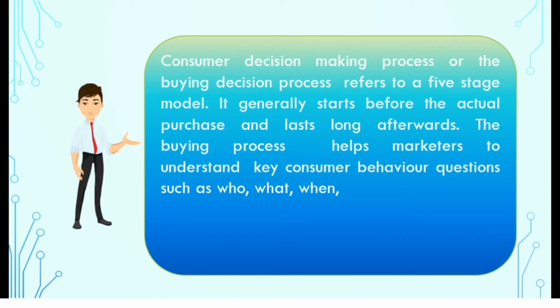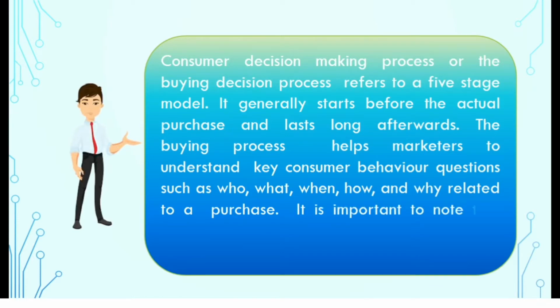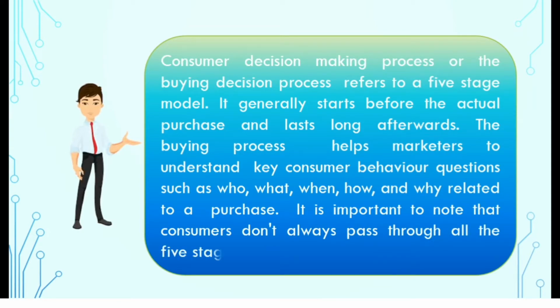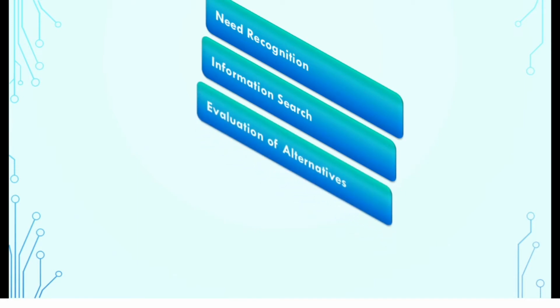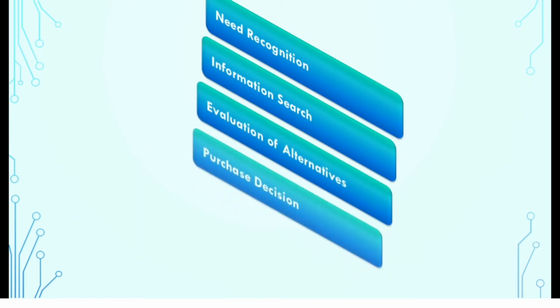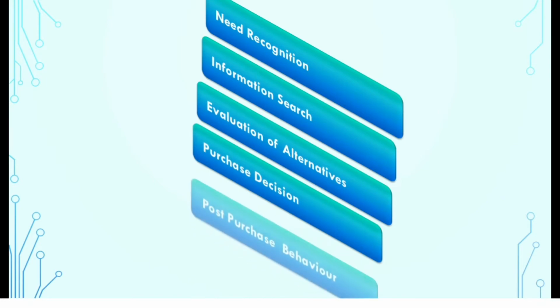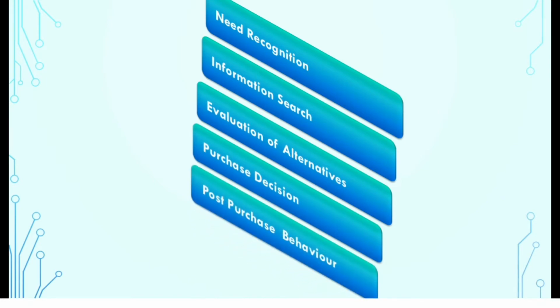For example, when a person buys a regular brand of soap or shampoo, he may go through only two stages, that is, the need recognition stage and the purchase decision stage. On the other hand, a person who has to buy a car may pass through all the stages. Stages of the buying process are need recognition, information search, evaluation of alternatives, purchase decision, and post-purchase behavior. The first stage is need recognition.